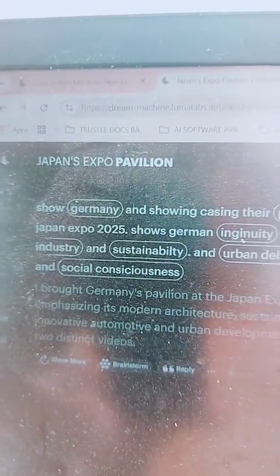Okay, let's go to. So I've been making videos about Japan and Osaka, and there's a whole bunch of pavilions coming up in the Osaka Expo. And my videos have just been blowing up on my Japan channel. All I did was I asked Dream Machine to showcase the Japan Expo. So give me some futuristic shots of the Expo in Japan, and it started giving me footage like this.